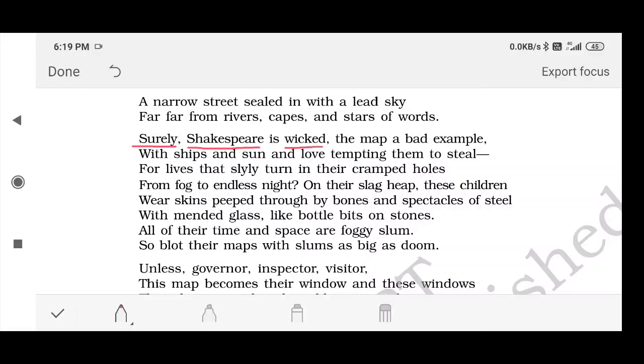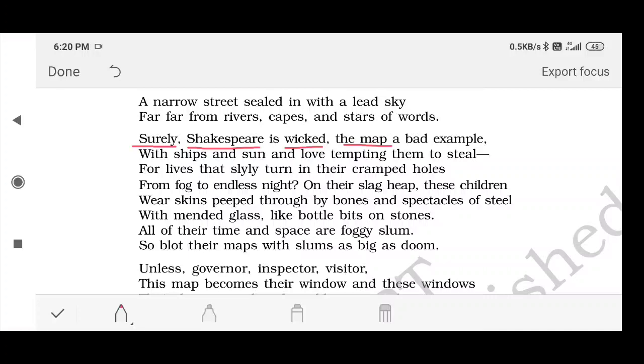The map, a bad example, he says. Then he says the map is also not a good example. Why? Because the children are studying in a school, and their world was limited to whatever they could see through the windows. And to have a big map which was telling them that there were so many natural beauties lying in this world, in bounty they could see rivers, capes, mountains, valleys, but they don't know anything, because they never had the opportunity to go out and see all these things.